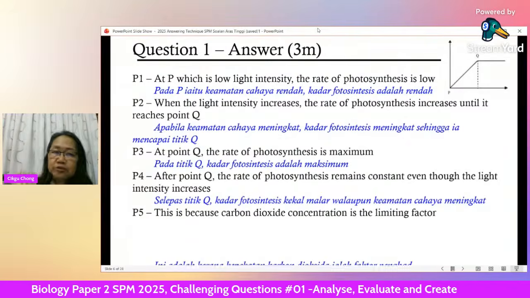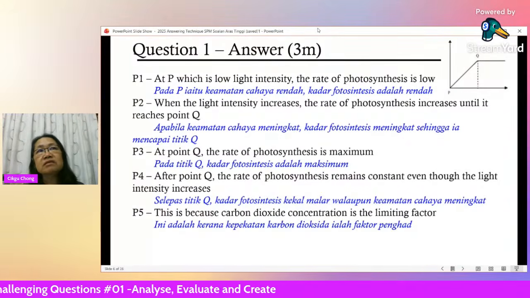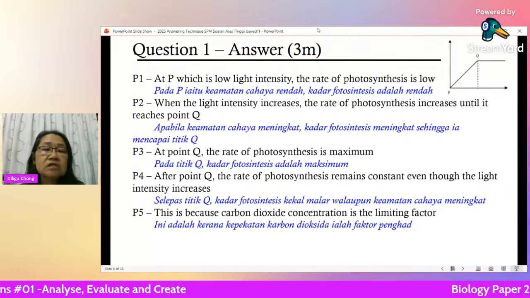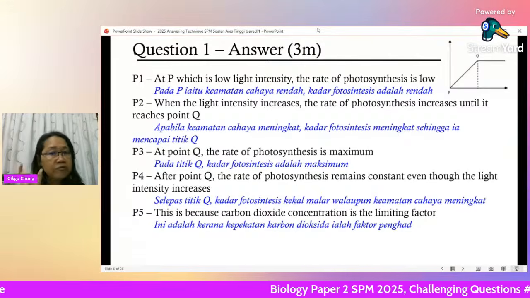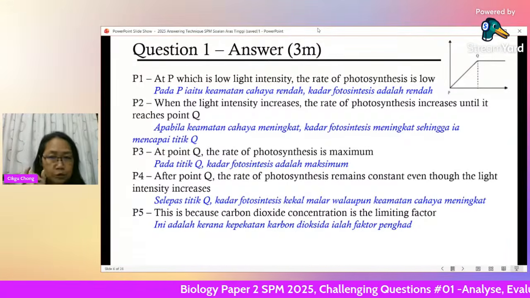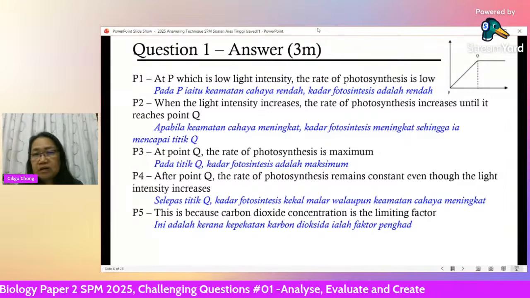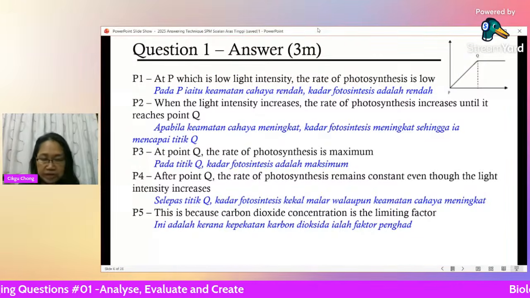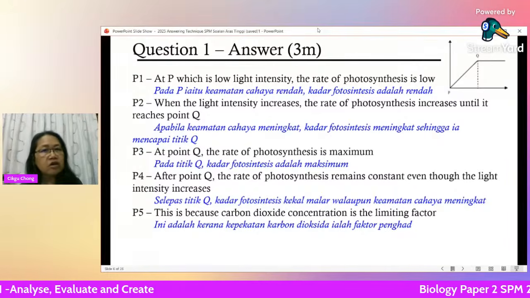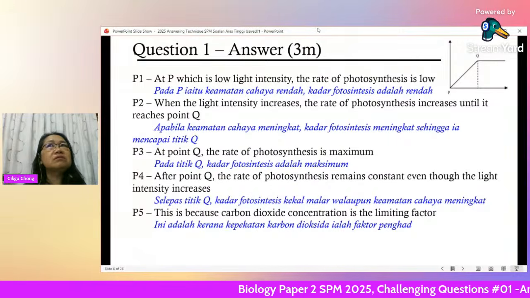Then you give the reason. This is because the concentration of carbon dioxide is now the limiting factor. You have to write the word. You have to give the term. You don't say "not enough." Not enough is the concept that you understand. Limiting means you don't have enough, so you cannot carry on the reaction. The reaction does not carry out. The process does not go.